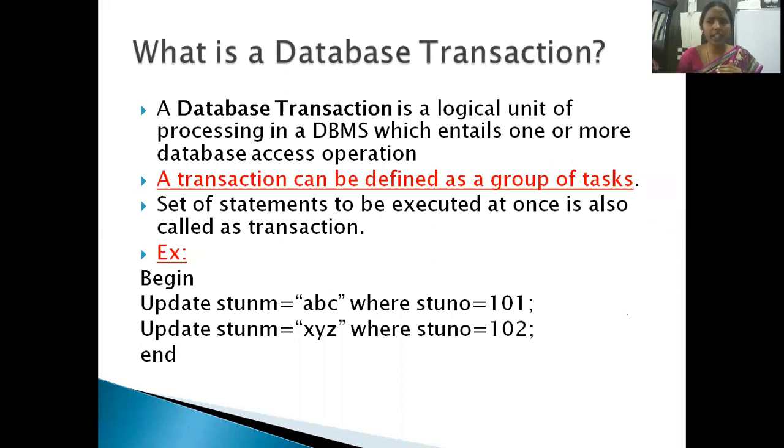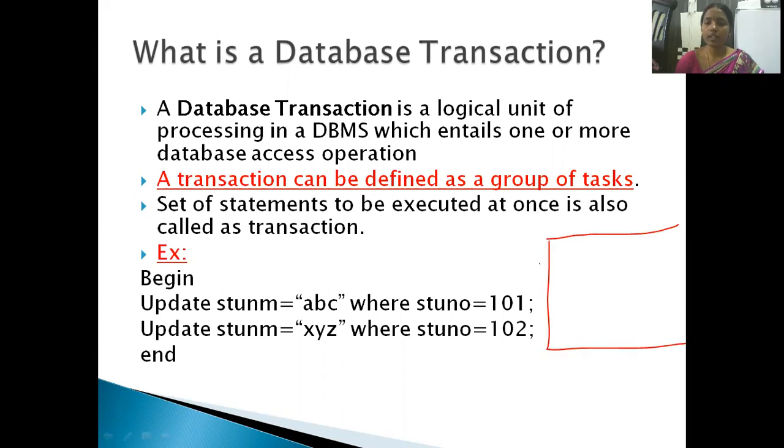That may be any update. You can update your mobile number, your Aadhaar card number, your Aadhaar card address, your landline phone number. You can have different types of transactions. Yes or no? That we call a transaction. A transaction can be defined as a group of tasks, right? Before going to that, I'll draw a table.